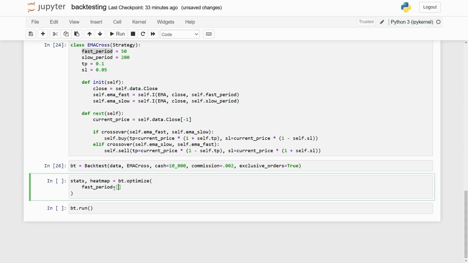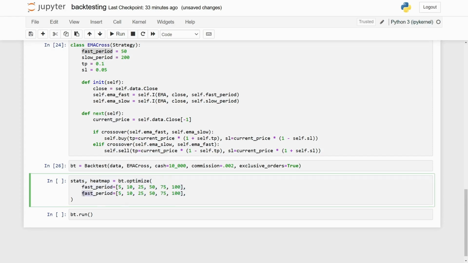So we can say, let's go with 5, 10, 25, 50, 75, 100. And for the slow period, let's start at 50. And then let's go up to 150, 200, let's say 500, and let's leave it like that.